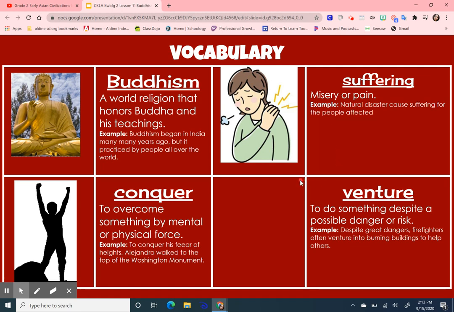And the last word is venture. To venture is to do something despite a possible danger or risk. For example, despite great dangers, firefighters often venture into burning buildings to help others.